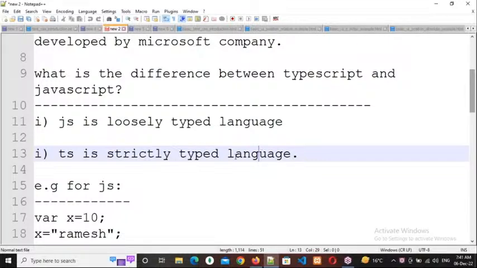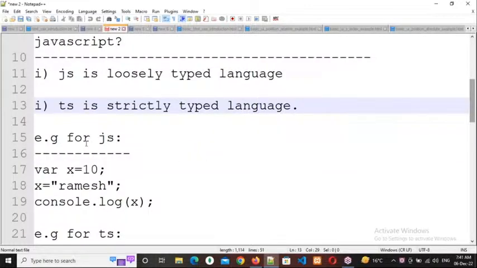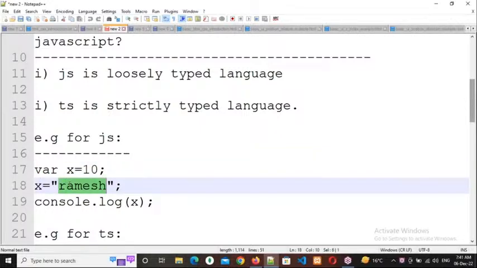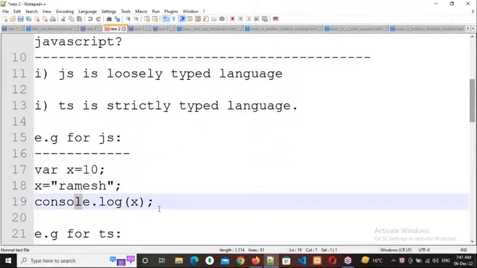Okay, right. So for example, if you observe here, an example for JavaScript where x equal to 10. What is this? 10 is the data here. What I'm doing is assigning it to a variable called x. I am indicating that it is a variable by using the var keyword. So this is how we declare and initialize a variable. Right. In the next line, I'm writing x equal to Ramesh, and in the next line, I'm printing the x value.